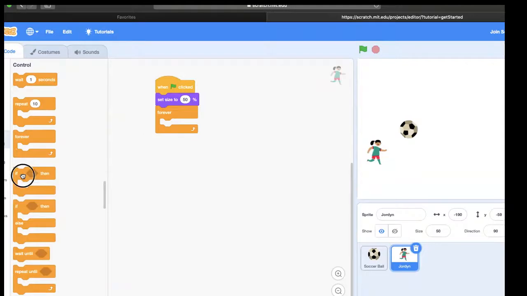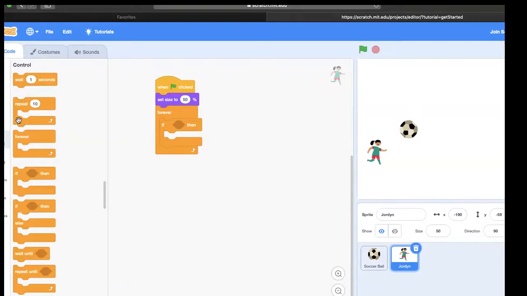And then I'm going to get an if-then loop. So an if-then loop is called a conditional. If one thing happens, then another thing will happen. So what is the condition? Oh, if I press the up button, then my sprite, Jordan, will go up. Let's go ahead and find some information about that.